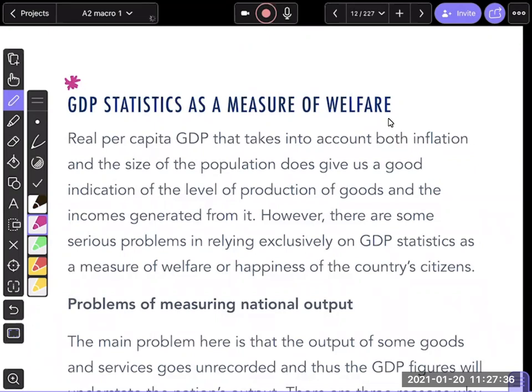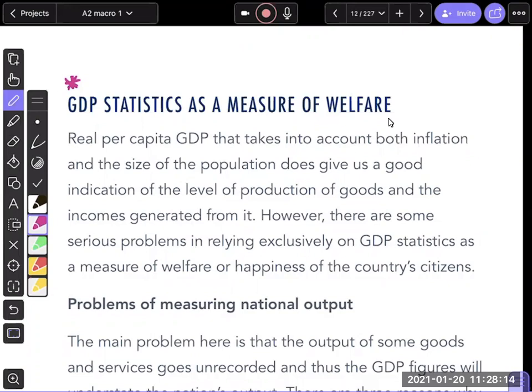So what is this discussion? It is basically asking whether GDP is a good measure of welfare or not. Okay, so I'm going to talk about this. This is an easy discussion. There are not many graphs or anything like that. In a way, this chapter has two questions that normally come. Number one, how do we measure GDP? And number two, whether GDP is a good measure of welfare. So it's a 25-mark question. If you prepare that, that will be a good essay question to prepare for.